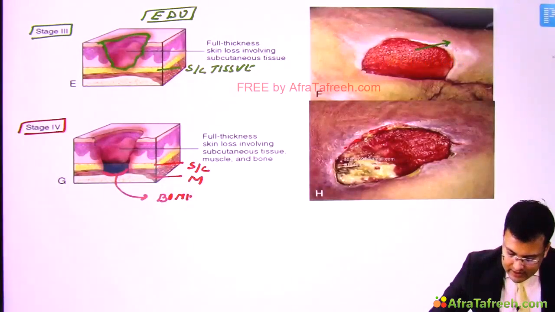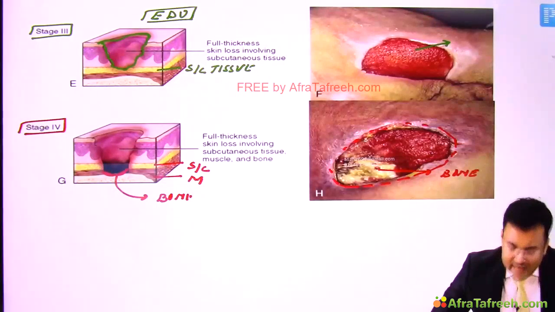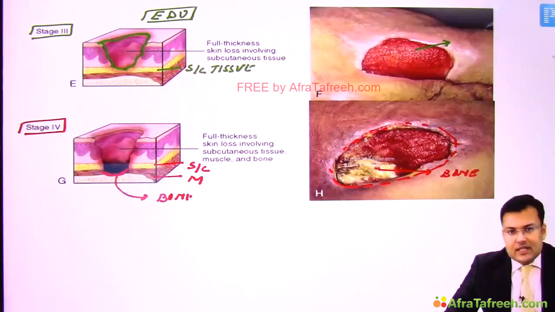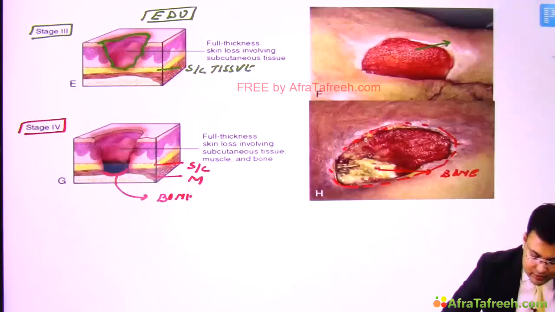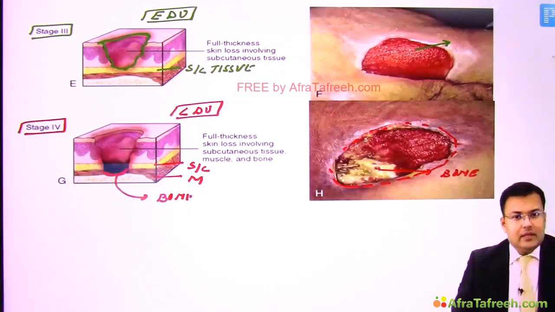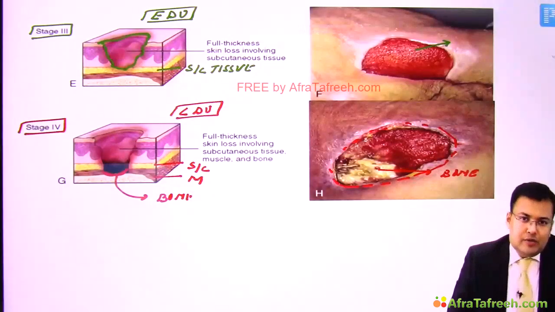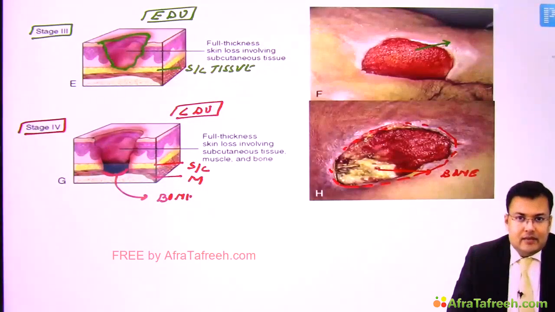So this is a stage 4 pressure ulcer where you can find the bone and muscle. This is known as late deep ulcer. So how to remember? Stage 1 early superficial ulcer, stage 2 late superficial ulcer, stage 3 early deep ulcer, stage 4 late deep ulcer.